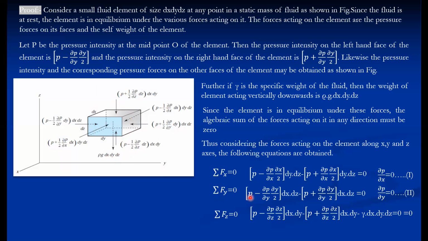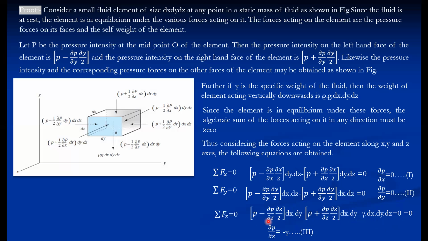So here the pressure acting in the upward direction is positive, so this quantity is positive. This particular pressure force is negative because it is acting downward, and the weight of the fluid element is also negative, that is equal to 0. Now in this case we cannot neglect this particular term, because here the pressure intensity varies, unlike in the previous cases.